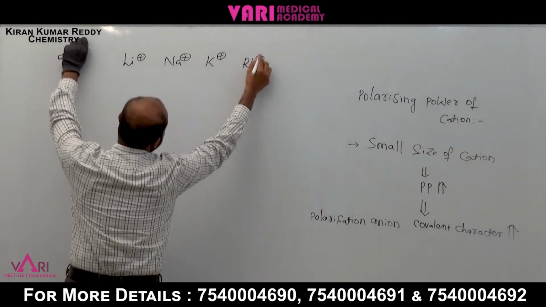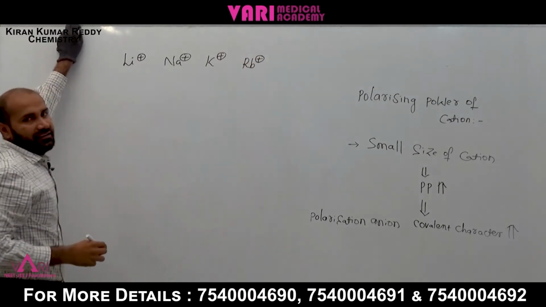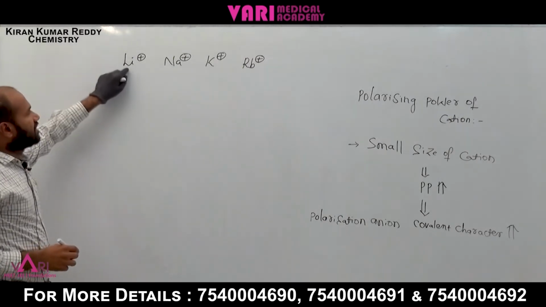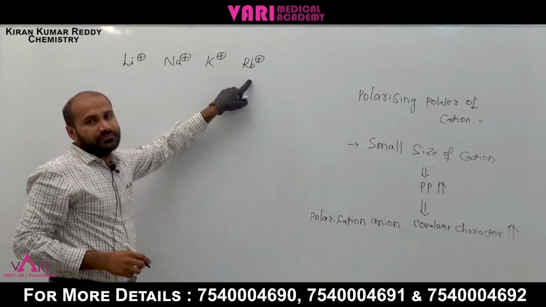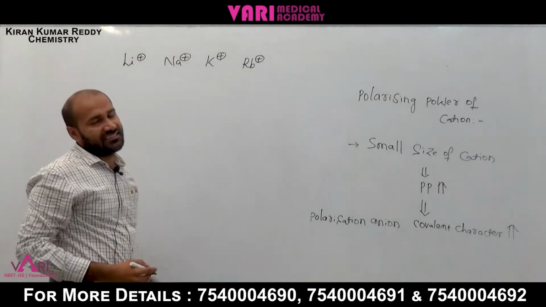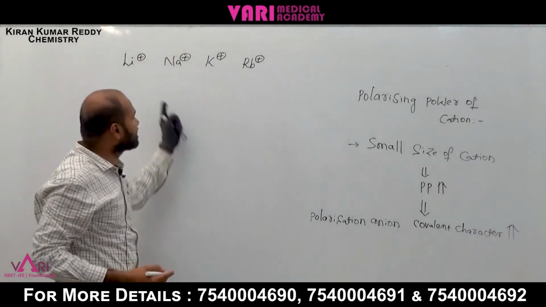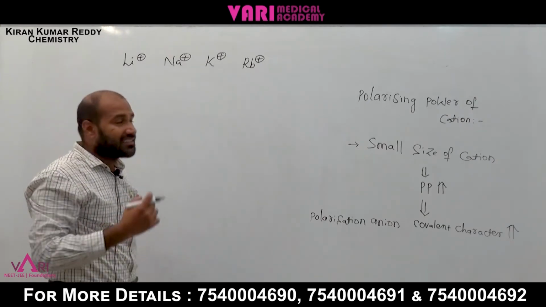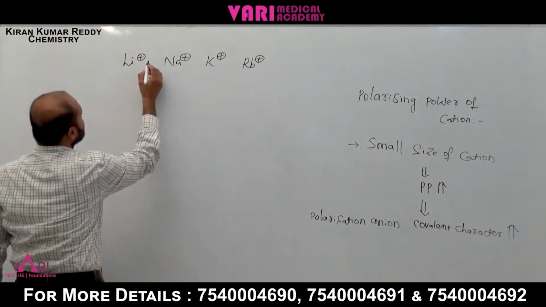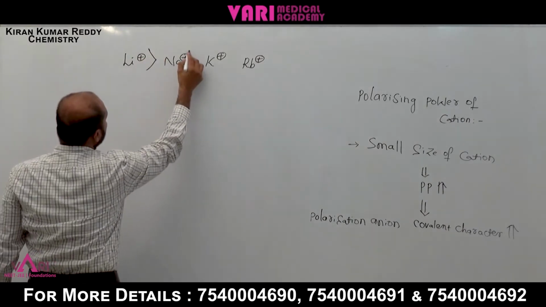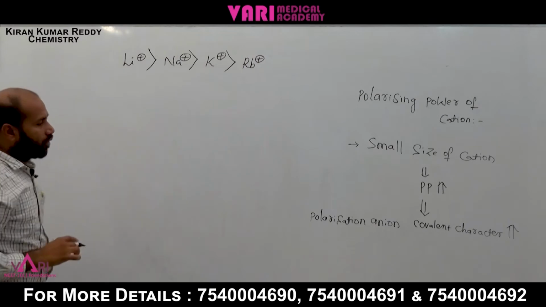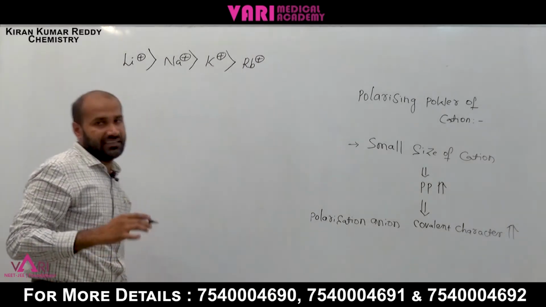Here, which one has the more polarizing power? From lithium to rubidium, the shells increase, which means the size increases. Which one is the smaller size? The smaller size is lithium. That's why lithium has the more polarizing power. When polarizing power increases, covalent character also increases.